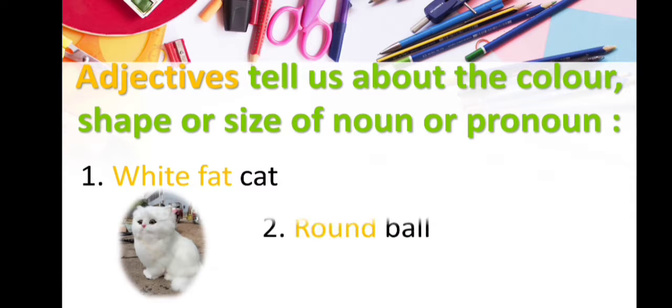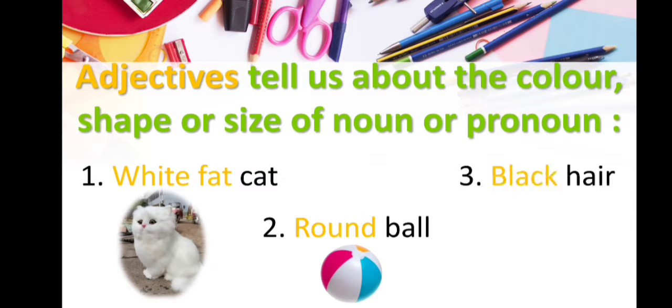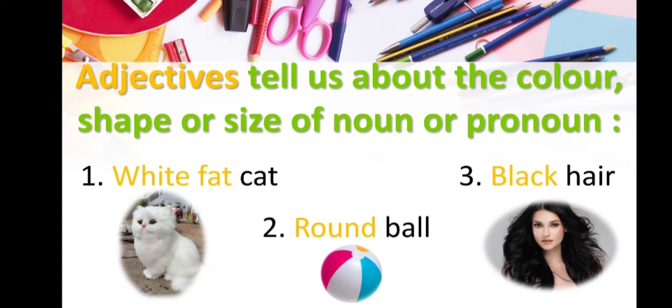The next one is round ball. Here you can see the word round is an adjective because this word defines the shape of a ball. That's why this is an adjective. The next is black hair. Here the word black is an adjective because this word defines the color of the hair. That's why black is an adjective.